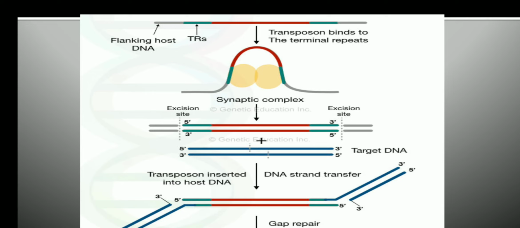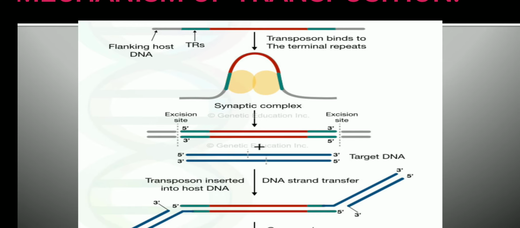Binding of transposase enzyme will cleave the DNA at its excision site, will cleave the transposable element at its excision site. So these transposable elements will have a flanking DNA. So they are going to cleave at the excision site. Once they cleave at the excision site, they also cleave the target DNA at the inverted repeat. So this target DNA, as I told you initially, undergoes duplication. So after duplication, it is cleaved.